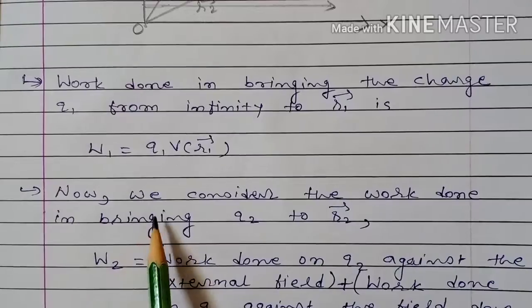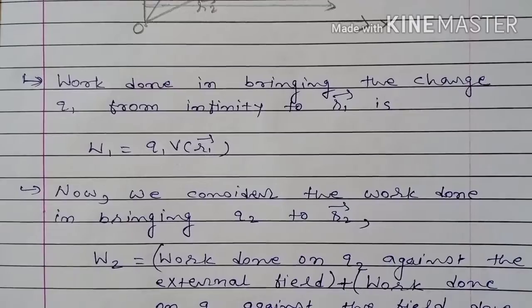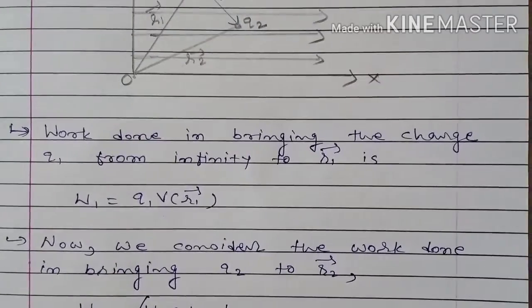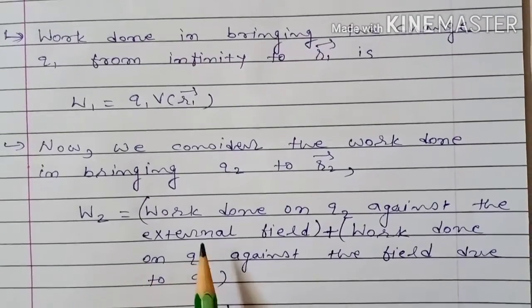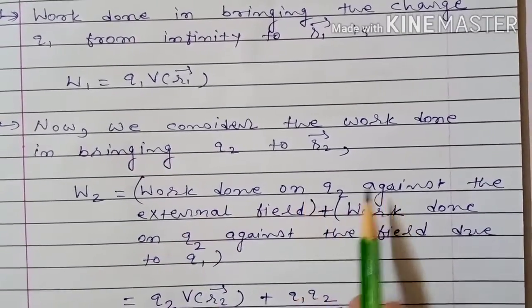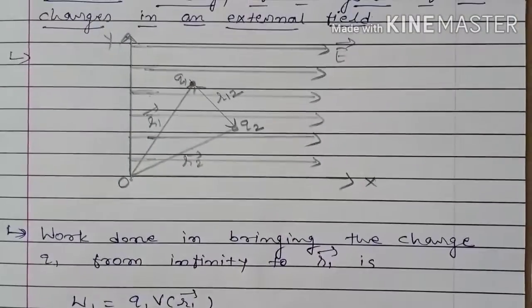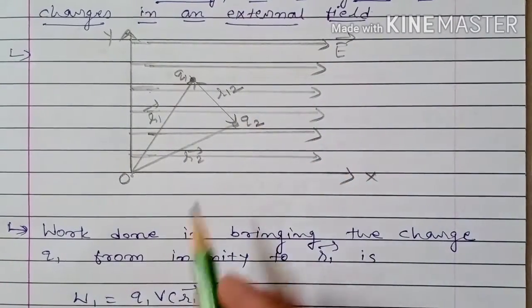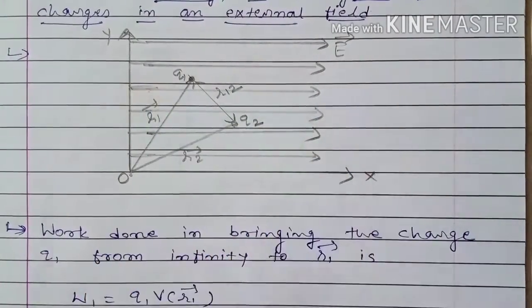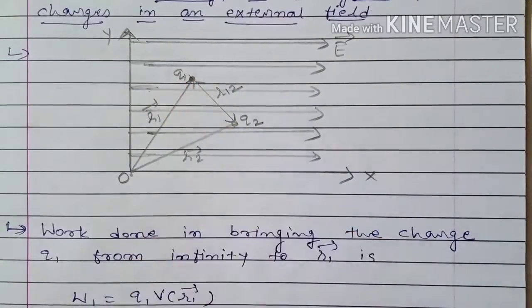Now we consider the work done in bringing Q2 to r2 vector. Now we have to bring charge Q2 from infinity to position vector r2. In that, the work done is work done on Q2 against the external field plus work done on Q2 against the field due to Q1. Here, in bringing charge Q2 from infinity to the given point, work is done against the external field and work is done against the field of charge Q1 also.